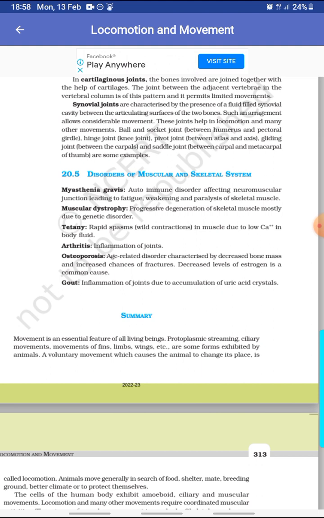Arthritis: inflammation of joints. Osteoporosis: an age related disorder characterized by decreased bone mass and increased chances of fractures. Decreased level of estrogen is a common cause. Gout: inflammation of joints due to accumulation of uric acid crystals.